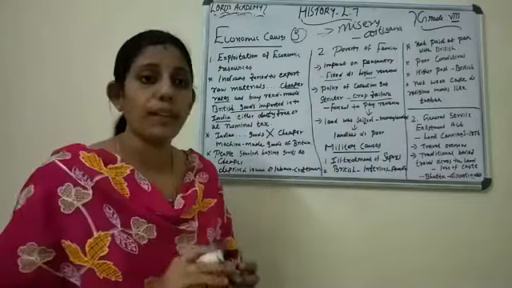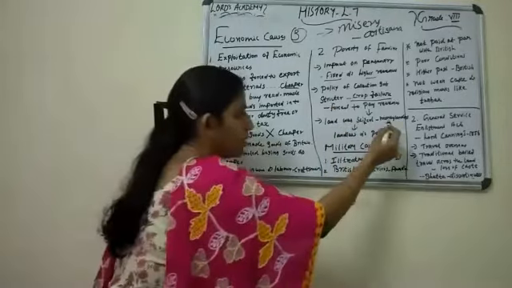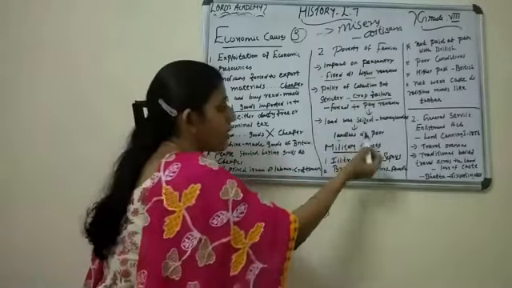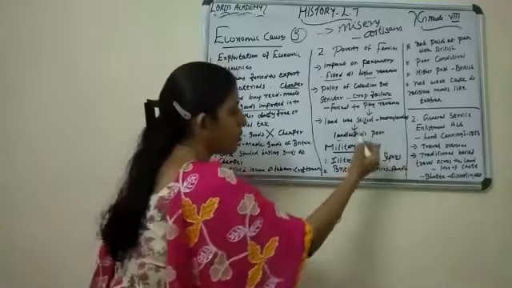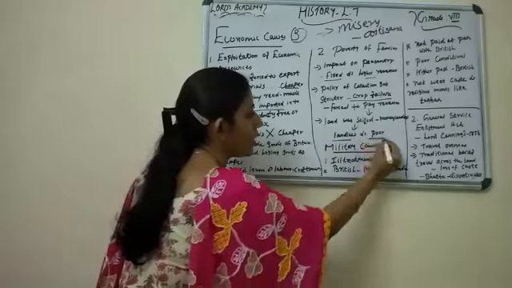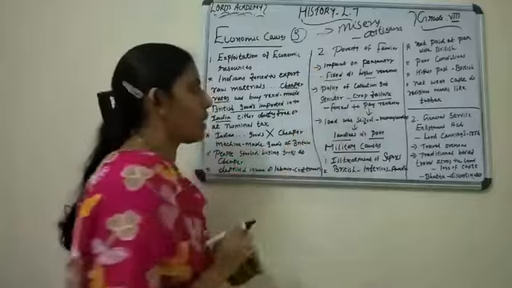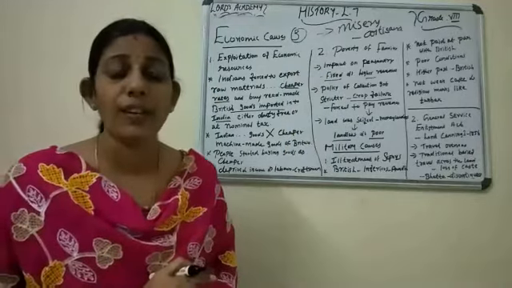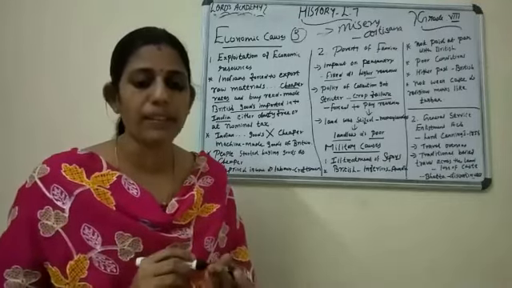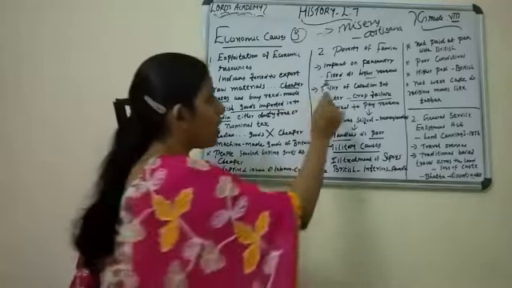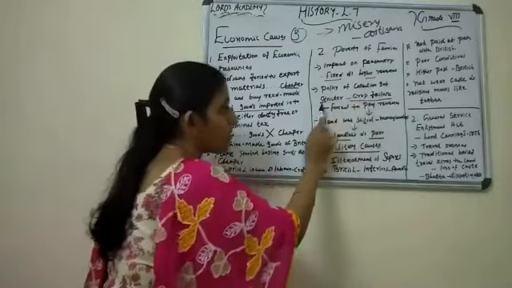If they were not ready to pay the revenue, the land was seized by whom? By the moneylenders. And what was the condition of the peasant class? Their land was seized by the moneylenders, so they would not have any land. Their condition was very poor. So that is the second point, poverty and famine. The new land revenue policies introduced by the British had an adverse impact on the peasantry as they were now required to pay fixed and higher revenue, and the policy of revenue collection got very strict.